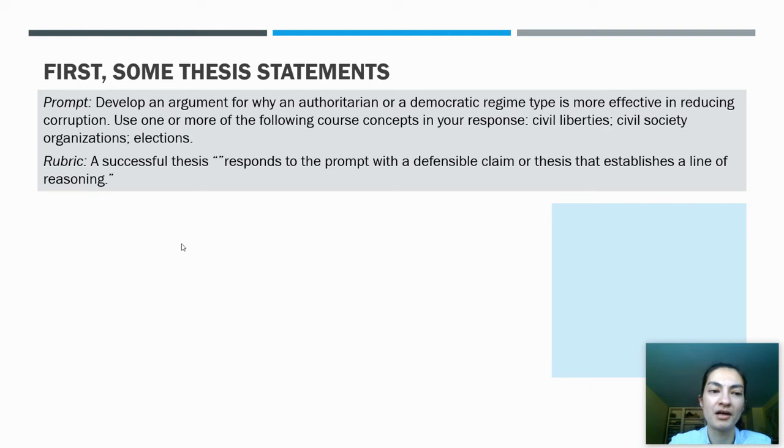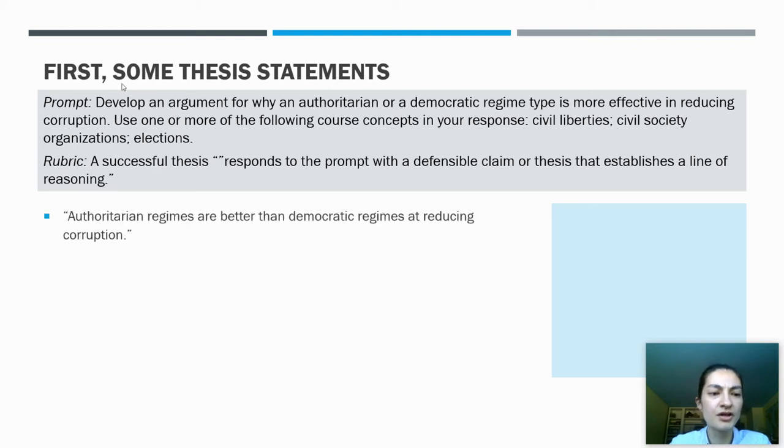One other thing that might be helpful is the language from the College Board's rubric for thesis statements, which is that a successful thesis responds to the prompt with a defensible claim or thesis that establishes a line of reasoning. Those are the three things that you want to look for: a relevance, a claim, and a line of reasoning, almost always indicated by the word because. So let's look at three samples.